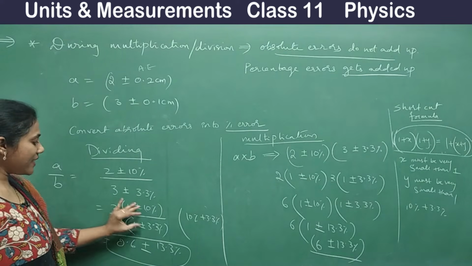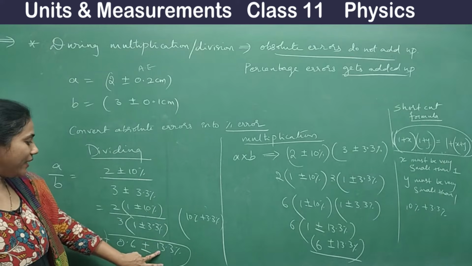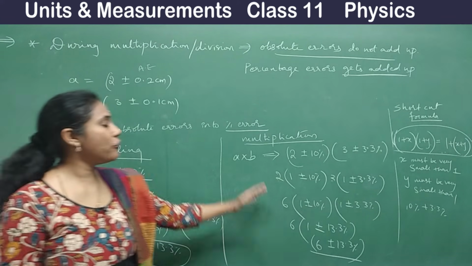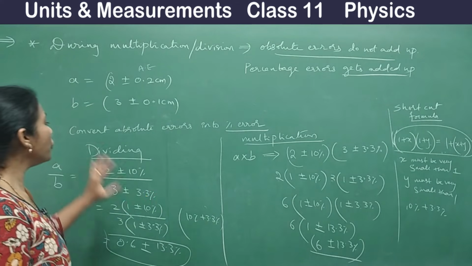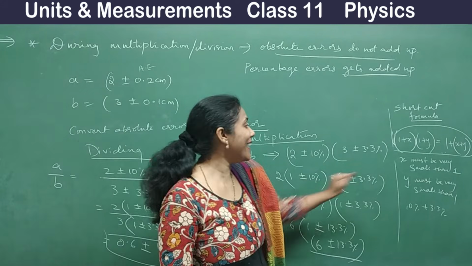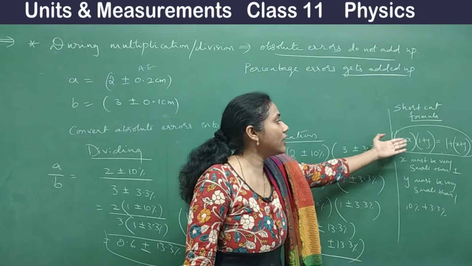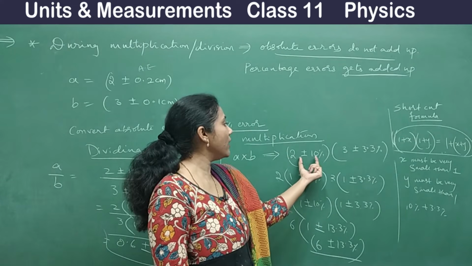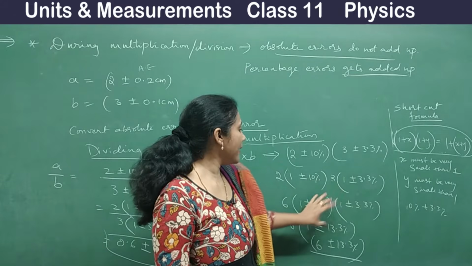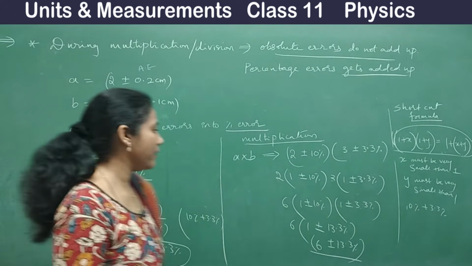Even when it is in divided form, you are adding up the percentage errors. So this is how you will divide and this is how you will multiply. During multiplication and division, your percentage errors get added up. For multiplication, this is the best shortcut: first you convert these things into this format, then apply the formula, add the errors and write it.